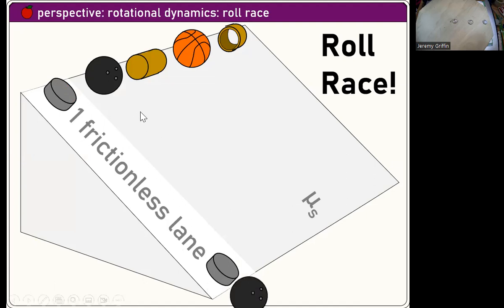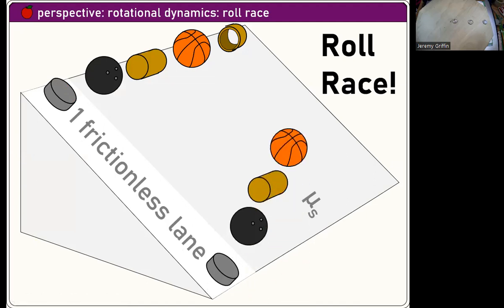The bowling ball is going to win the race among the rolling objects because it has the smallest rotational inertia. Each of the other objects successively has more rotational inertia, so more energy gets diverted into making it roll. And that ring is always going to lose the race. Even if these objects have crazy different masses and radial sizes, that doesn't matter. A marble and a bowling ball would go down side by side because those are both solid spheres. So it has to do with how the mass is distributed.